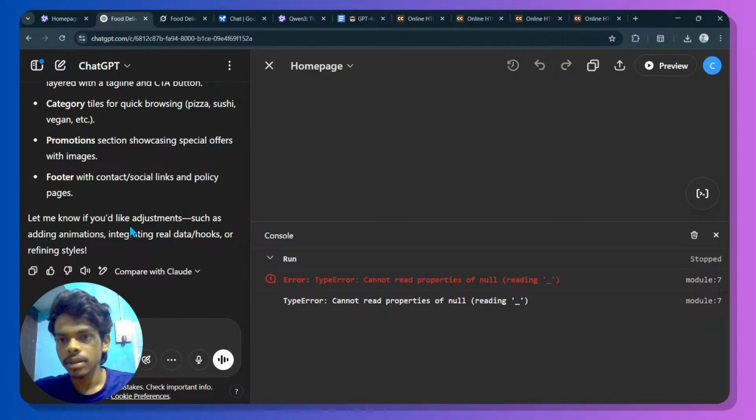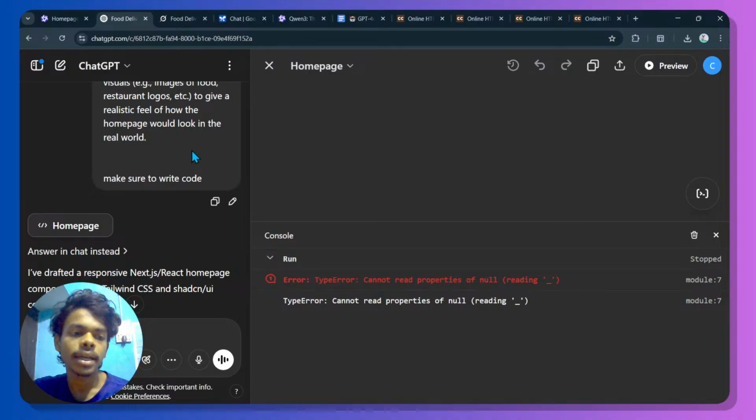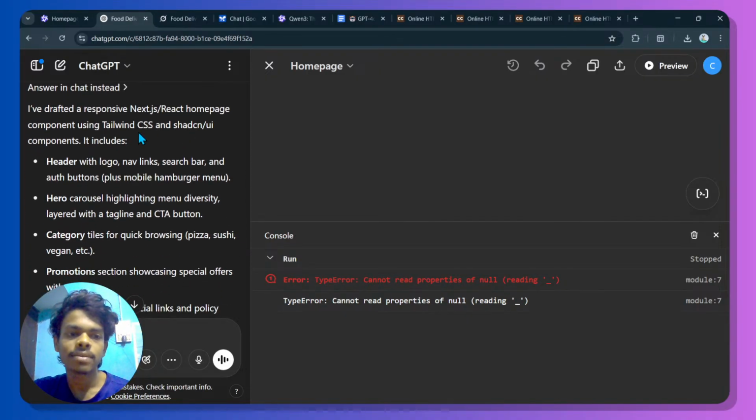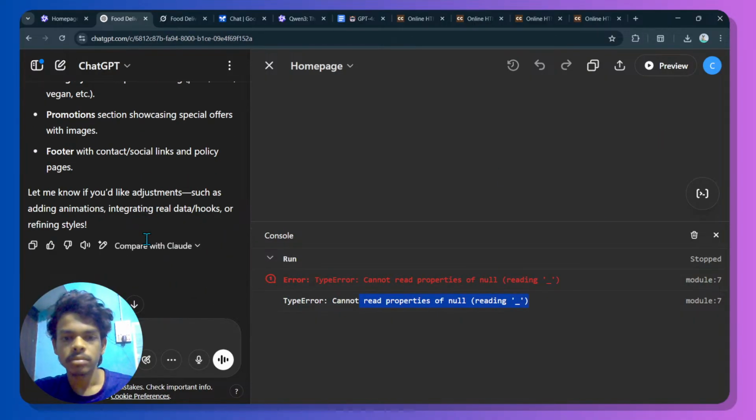ChatGPT was writing the code in React, Tailwind CSS, and React preview, but there are some failures. Okay, I'm going to say fix the issue.